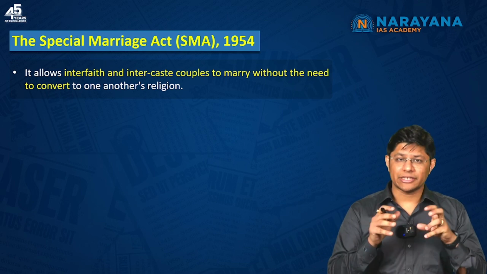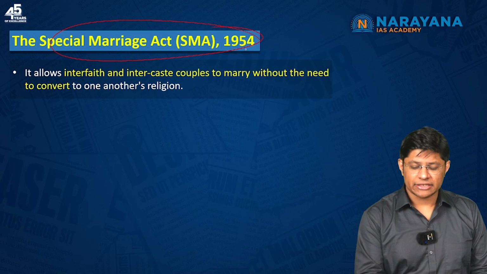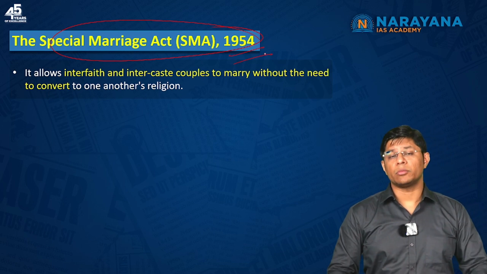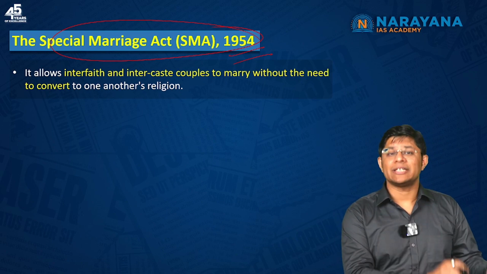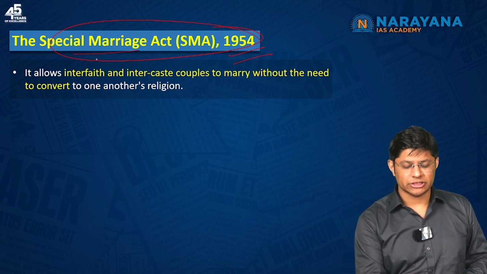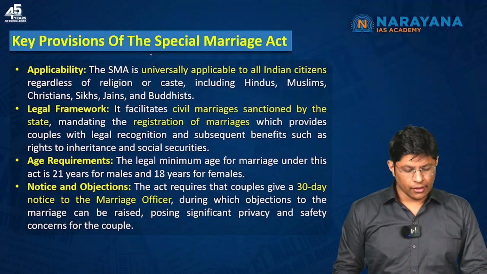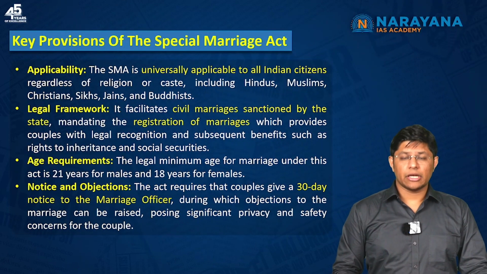Then the constitution has provided for the Special Marriage Act 1954, wherein people from 2 different communities can marry and get their marriage protected and registered. This is what the Special Marriage Act is. Which are the key provisions of the Special Marriage Act?